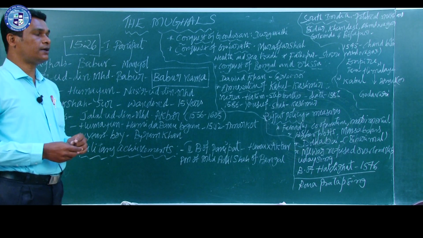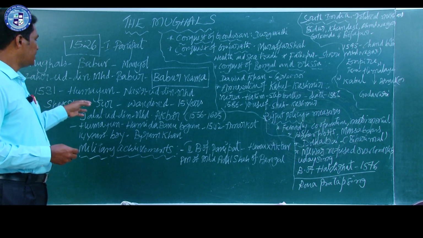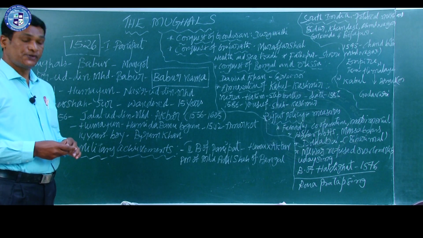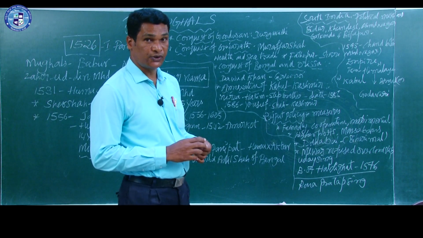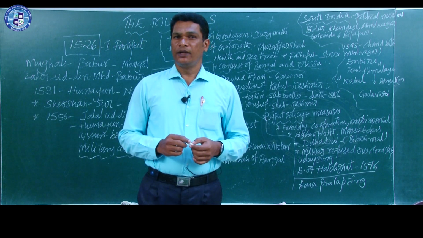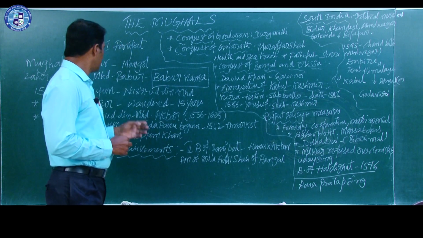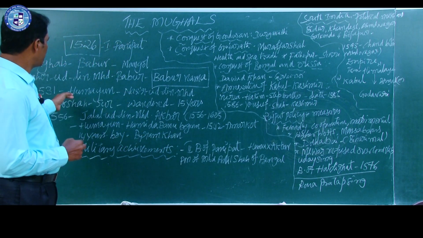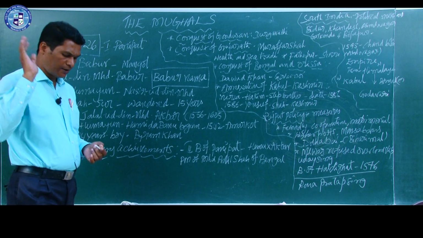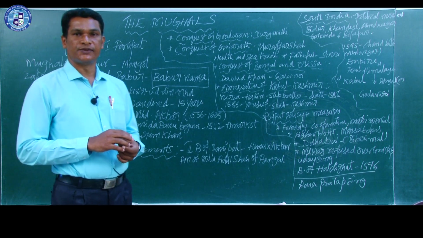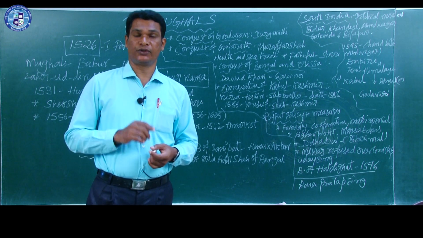Sher Shah invaded Delhi and he defeated Humayun. So, Humayun lost his power, he lost his throne, and he was driven out of Delhi by Sher Shah. So, Humayun wandered from one place to another without power and without a throne.